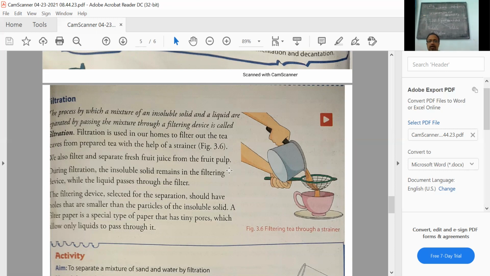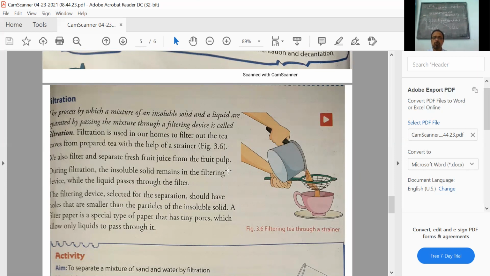A very good example is shown in the figure: filtering of tea. You allow the tea leaves and the tea, after making the tea in the kettle, to settle down. It will not settle down completely. You cannot use sedimentation and decantation completely for the separation. Only a part will settle down, but not exactly. So we need to separate it by filtration.